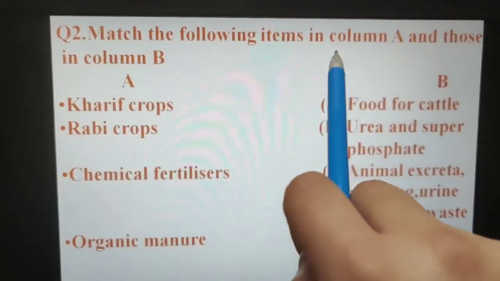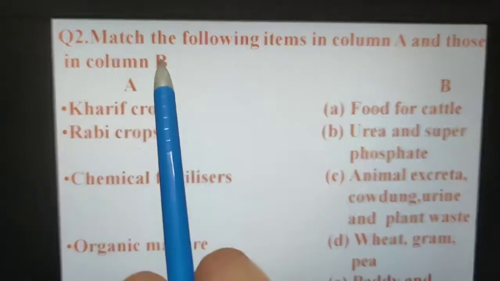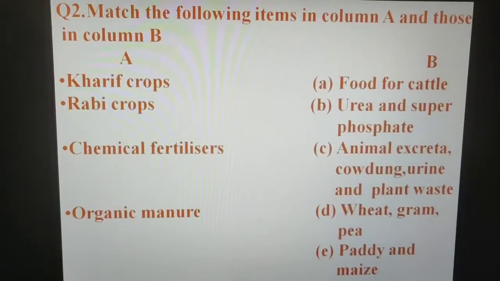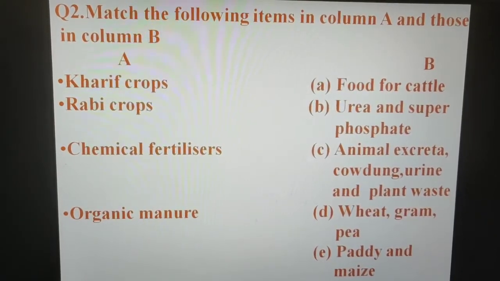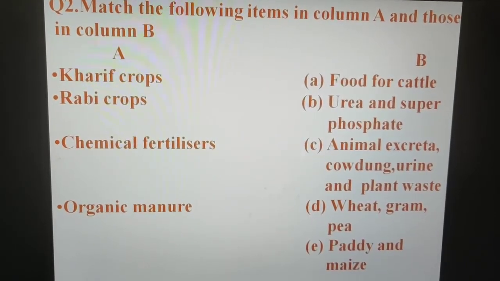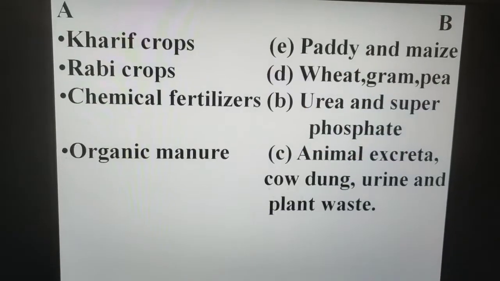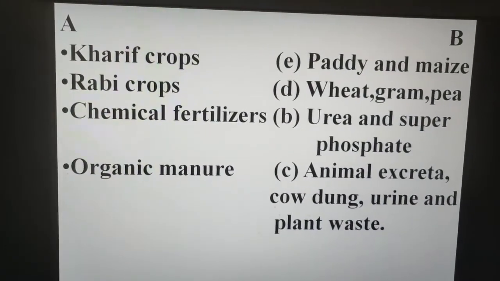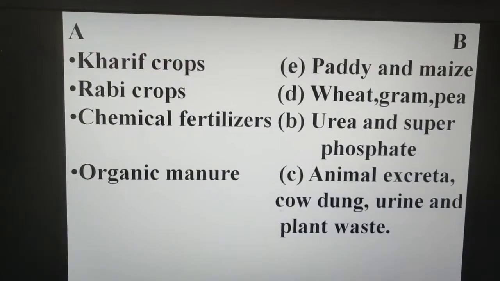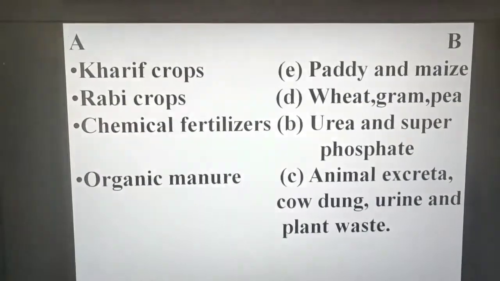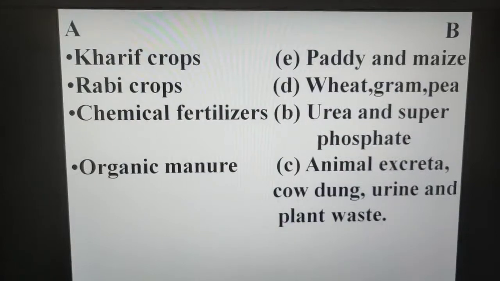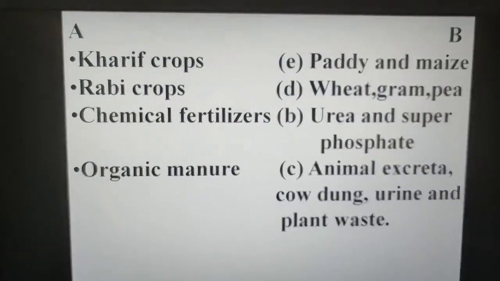Now match the following items in column A to those in column B, as you can see now. Kharif crops, rabi crops, chemical fertilizers, organic manure, and in option B, these are the options given. So for Kharif crop, it is paddy and maize. For rabi crop, it is wheat, gram and pea. For chemical fertilizer, it is urea, copper and phosphate. For organic manure, it is animal excreta, cow dung, urine and plant waste.